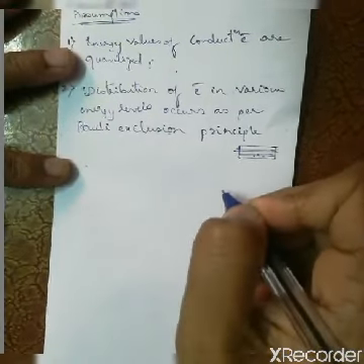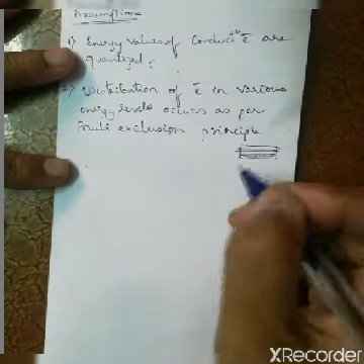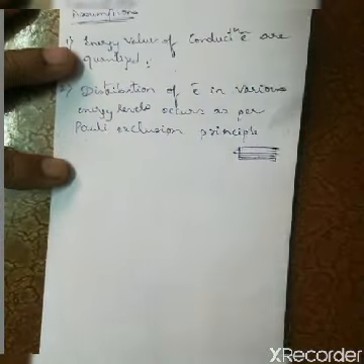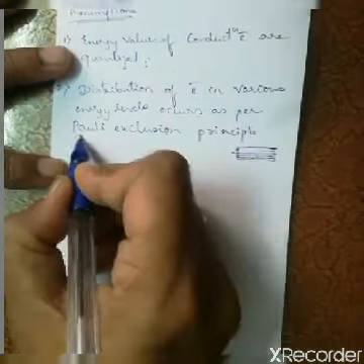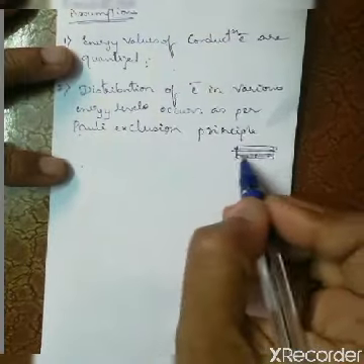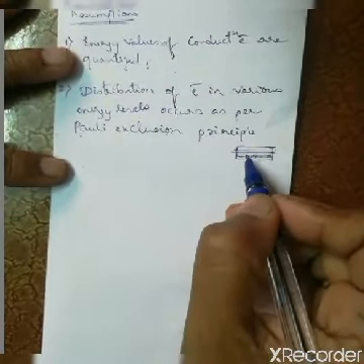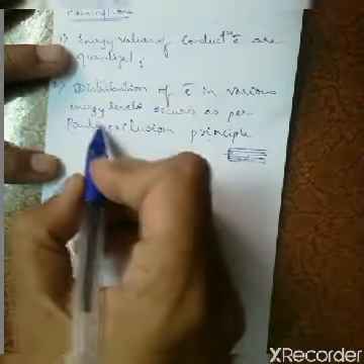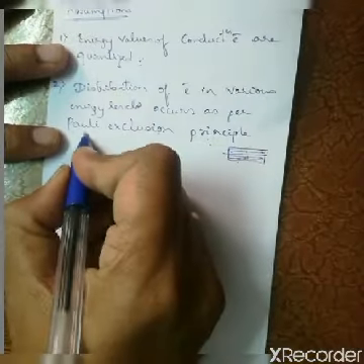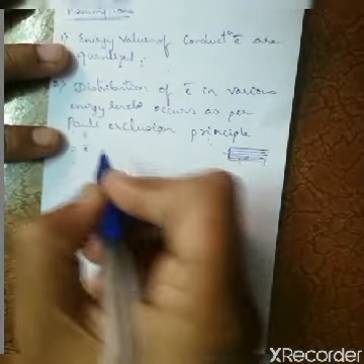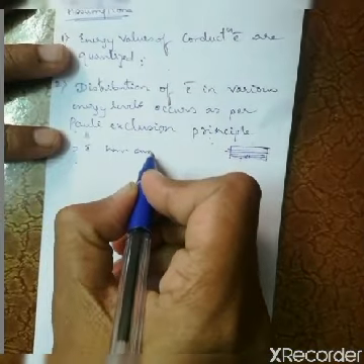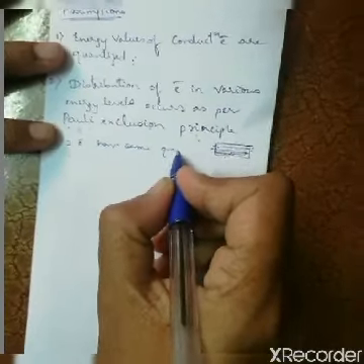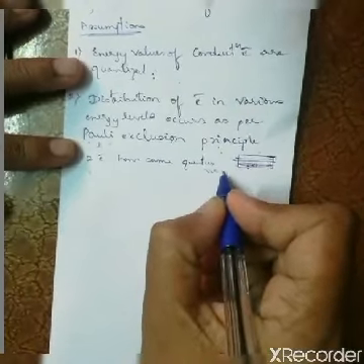How are the electrons occupied? I mean, in one energy level how many electrons should be there? What are their quantum numbers? Those will all be decided by this Pauli exclusion principle. So the distribution of electrons, that is the valence electrons, in the various energy levels is according to Pauli exclusion principle. So you know Pauli exclusion principle. According to Pauli exclusion principle, no two electrons have the same quantum numbers.